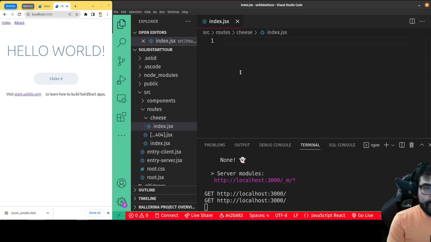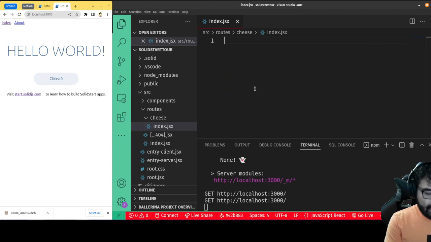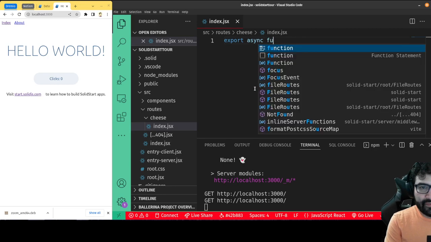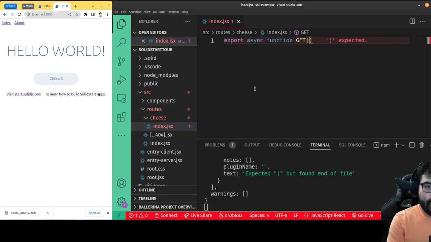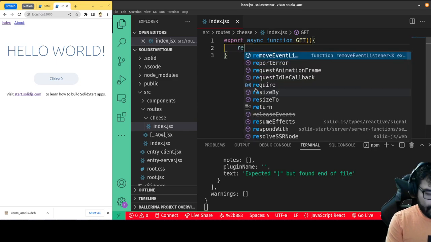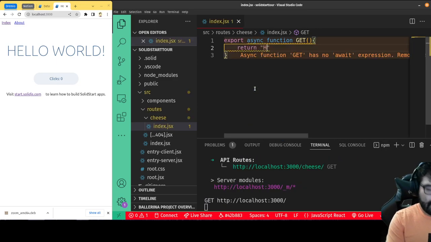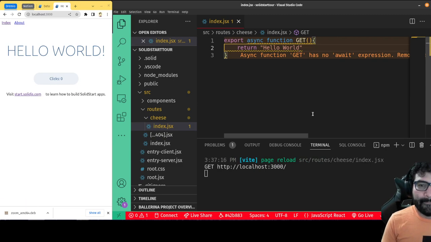And then basically what I can do is define API routes in here. I could do something like export async function get, and it would be like post, put, depending on what kind of method you want it to be. And then I can return hello world. Okay.